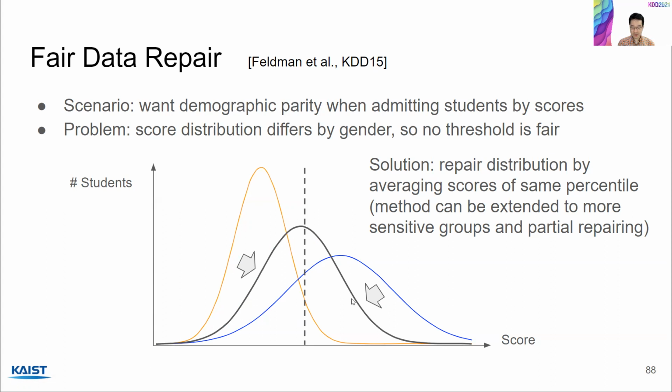Now, there are more details to this technique. It can be extended to support more sensitive groups, and also it can be extended to support partial repairing. Partial repairing is important when you also want to balance fairness and accuracy. So even if we obtain full, perfect fairness here, this may not be the most accurate solution because we may not be admitting the smartest students anymore. So if you're worried about that trade-off, you use partial repairing, and details can be found in this paper.